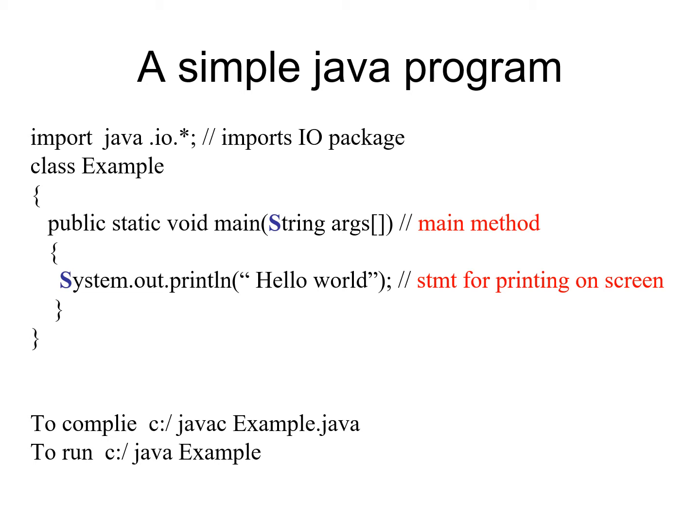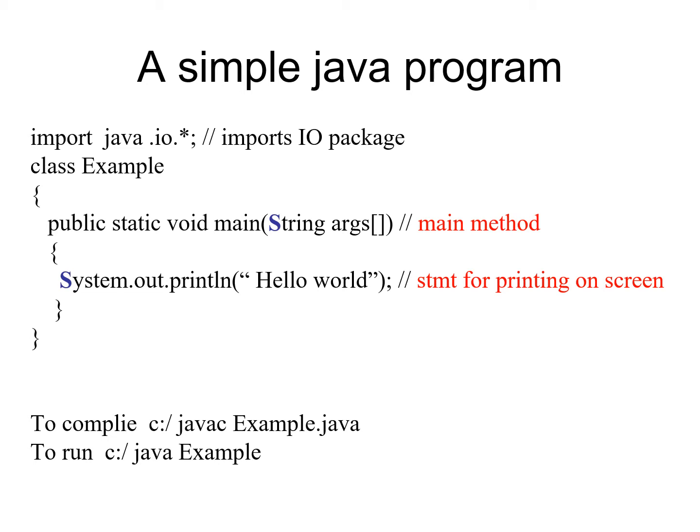System.out.println is the statement for printing hello world on screen. So System class is contained in java.io package. So in my program, I am writing an import statement for importing the package. After the import statement, I am defining my class using the keyword class. Name of my class is Example.